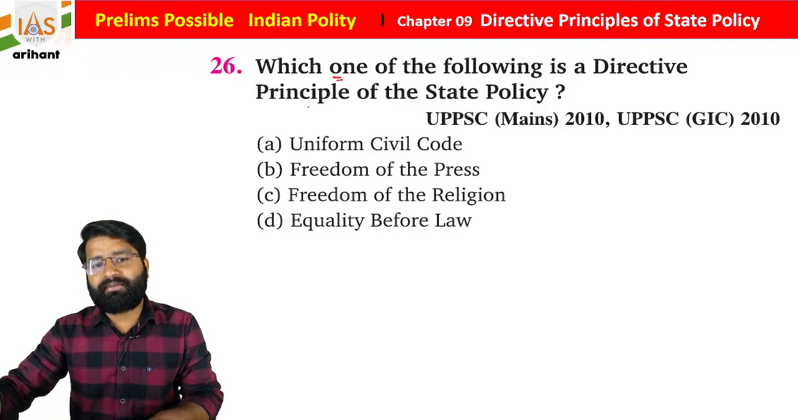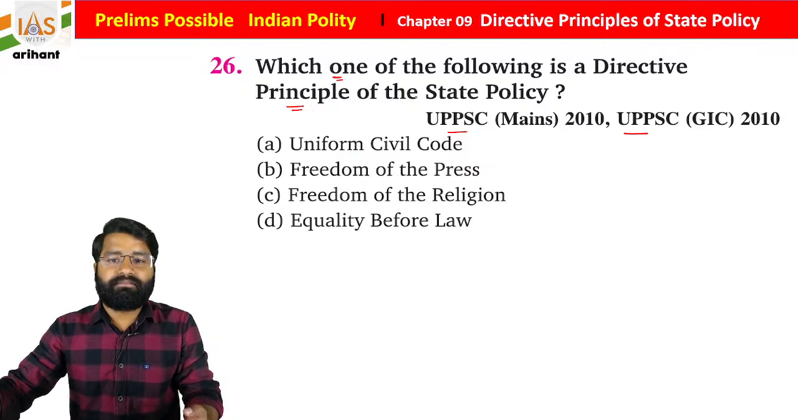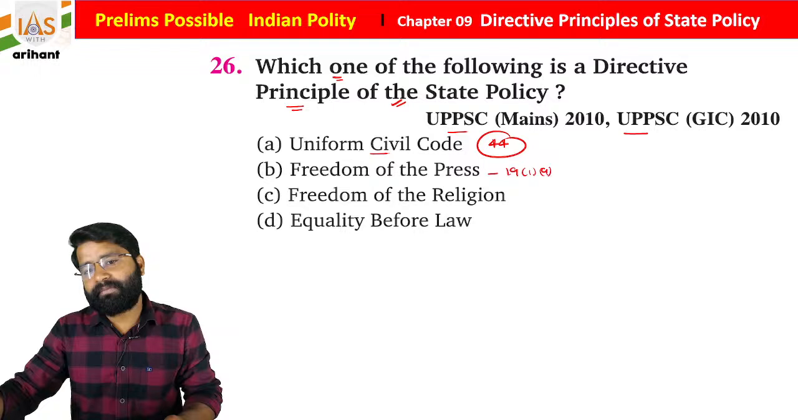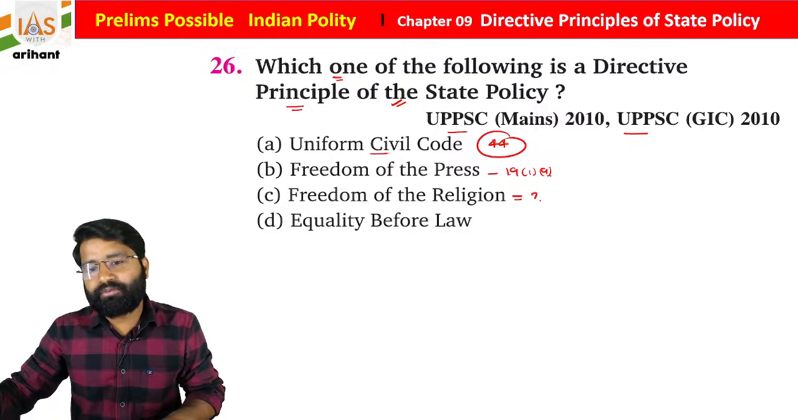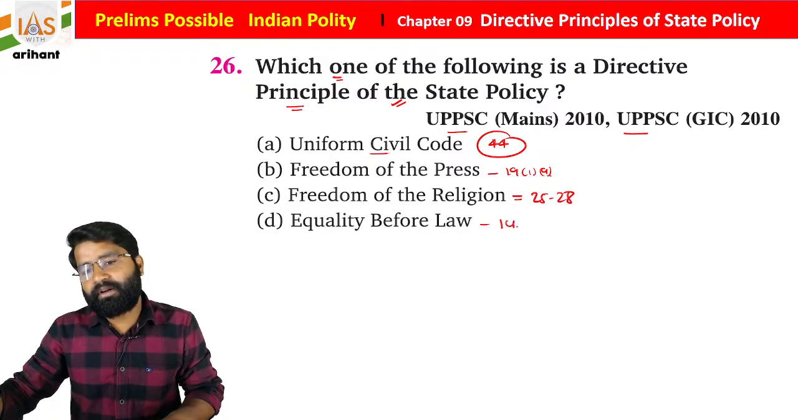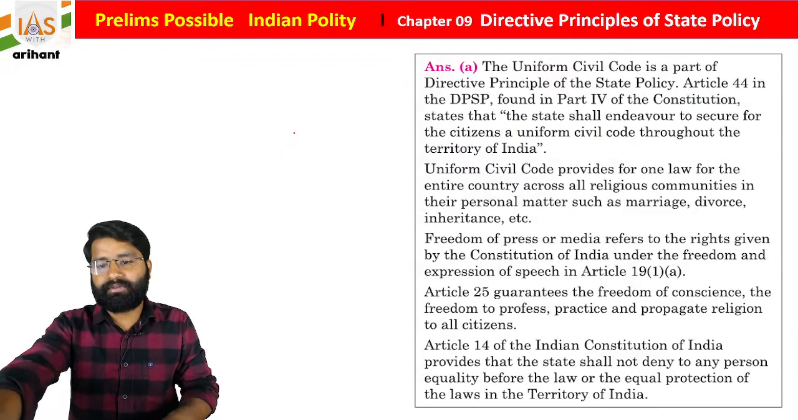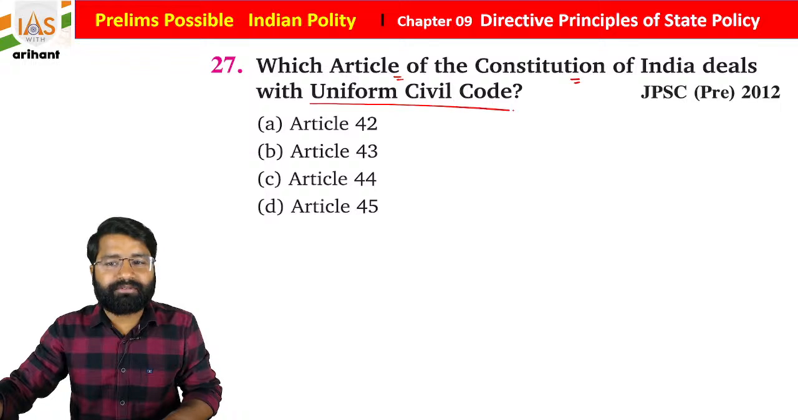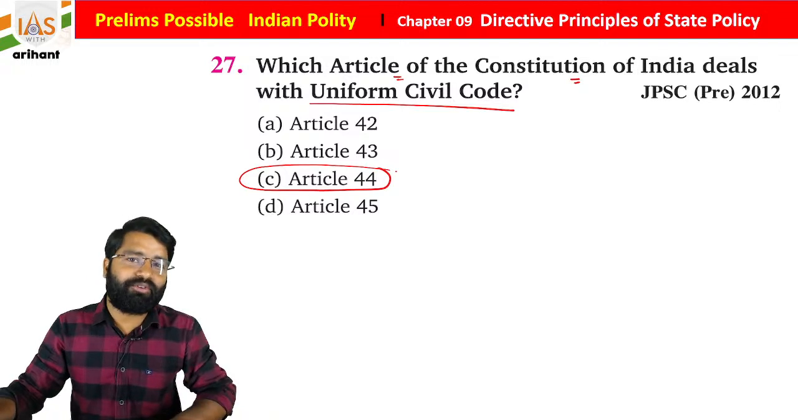Which one of the following is a DPSP, students? It was in UPSC, UPPSC, GIC. Uniform Civil Code, Article 44. Freedom of press, 19 clause 1 subclause A. Freedom of religion is not mentioned explicitly, but yes, it is a part of the same, Articles 25 to 28. Equality before law, Article 14. So what you see, students, Uniform Civil Code is a part of the directive principles of state policy. Getting it? Which article of the Indian Constitution deals with the Uniform Civil Code? We already discussed multiple times, it's Article 44 of the Indian Constitution, students.